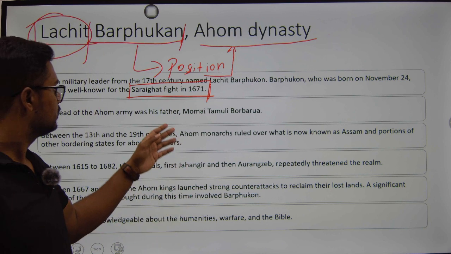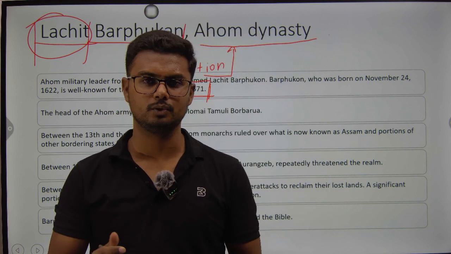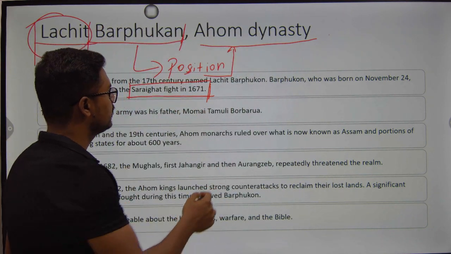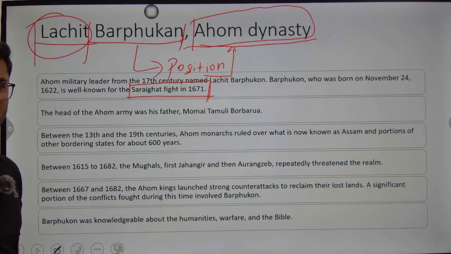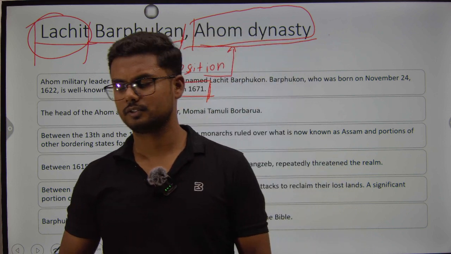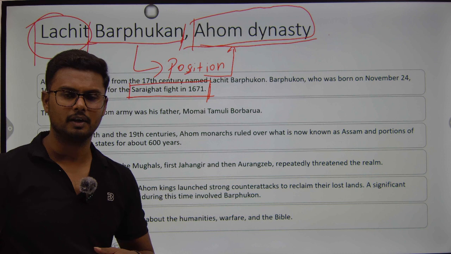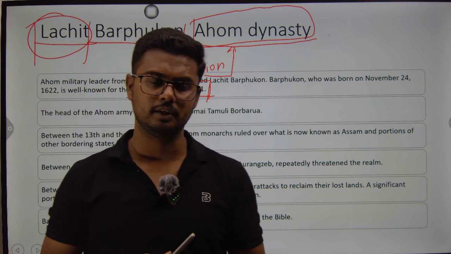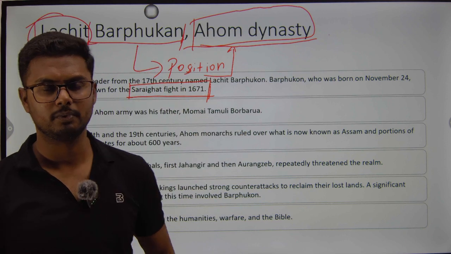So what happened was, during the 14th to 17th century, this Ahom kingdom was kind of independent. But threats were always there from the Mughals. Every time they kept intimidating these kings, and they threatened to acquire more and more lands or regions belonging to the Ahom dynasty.